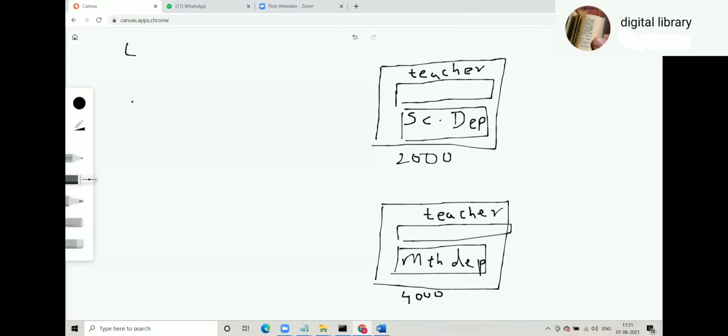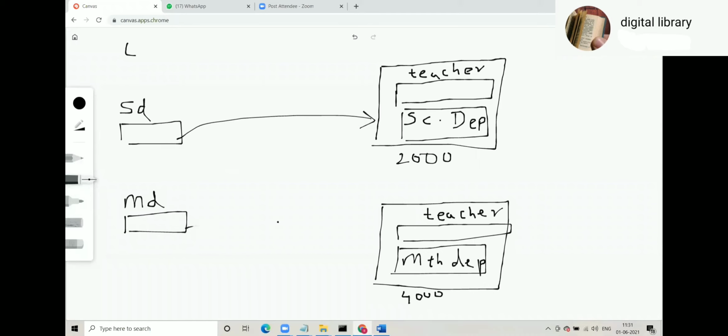So SD refers to this science department and MD refers to this maths department.